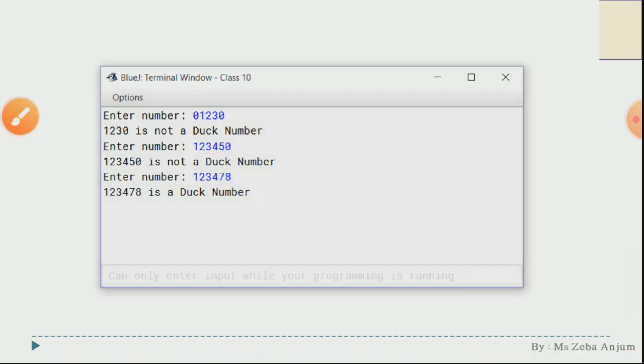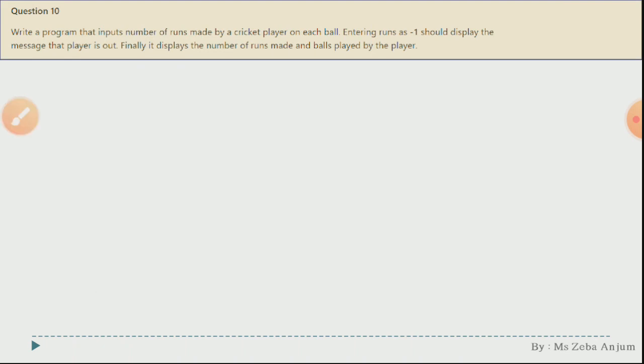Now moving forward with your 10th question. See over here, write a program that inputs number of runs made by a cricket player on each ball. Okay, entering runs as -1 should display the message that the player is out. Finally, it displays the number of runs made and balls played by the player.